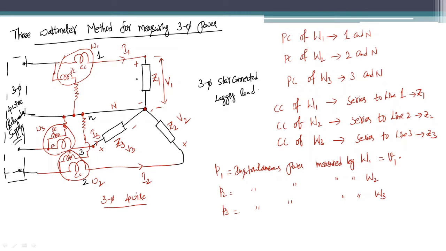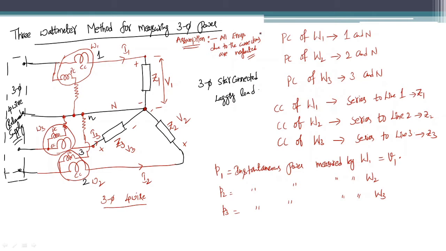Here the very important assumption, in measuring three phase power using different wattmeters, is that all errors due to the connections in all the wattmeters are neglected, as they are of very small value.